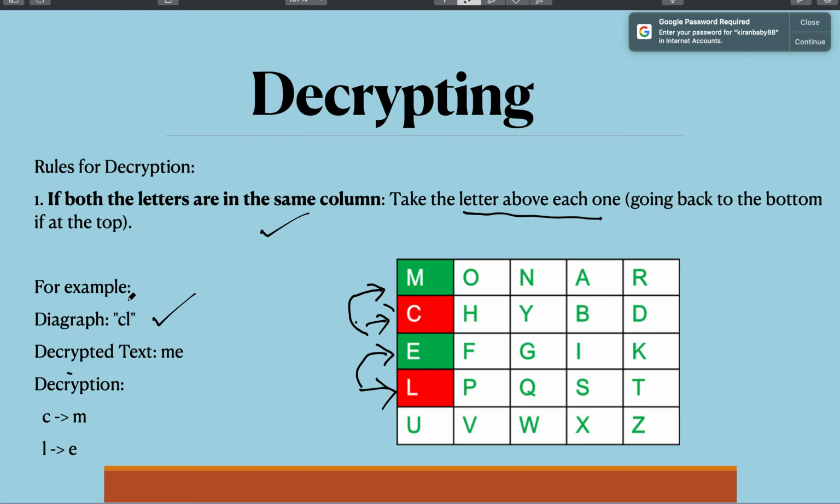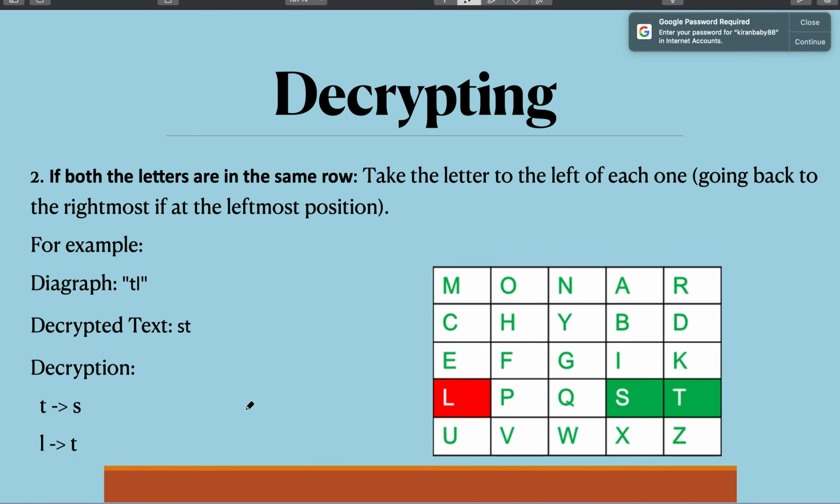Now what if the digraph was M and C? In that case, which alphabet lies above M? There is no alphabet lying above, so you have to do a circular shift. That is, U is the letter that lies above M in the circular shift. And which letter lies above C? It is M. So the MC digraph, when decrypted, gives U and M. The same method is used here, but in the opposite direction.